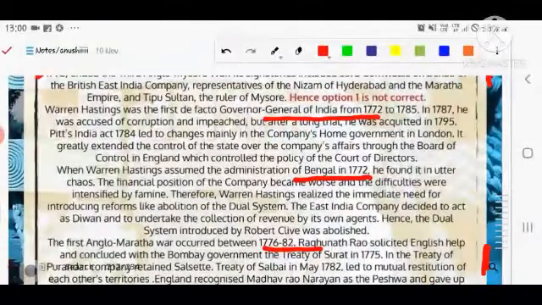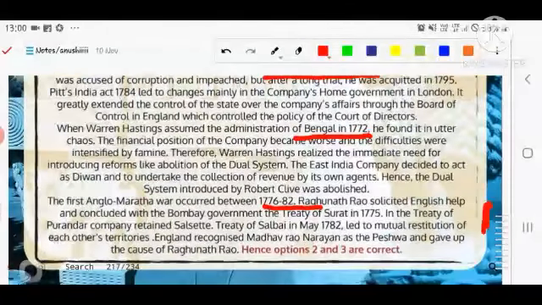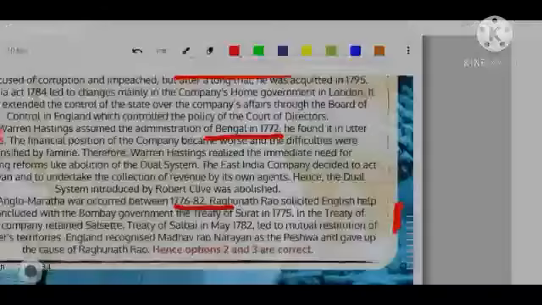If we are talking about Warren Hastings, he was the de facto Governor General whose tenure ran from 1772 to 1785, and the condition of the company was not good at that point of time because it faced bankruptcy, so major reforms had to be taken. Number one thing. Number two thing, he required money, so he did things like taking land from the big princely states so that it could be used to address the bankruptcy.